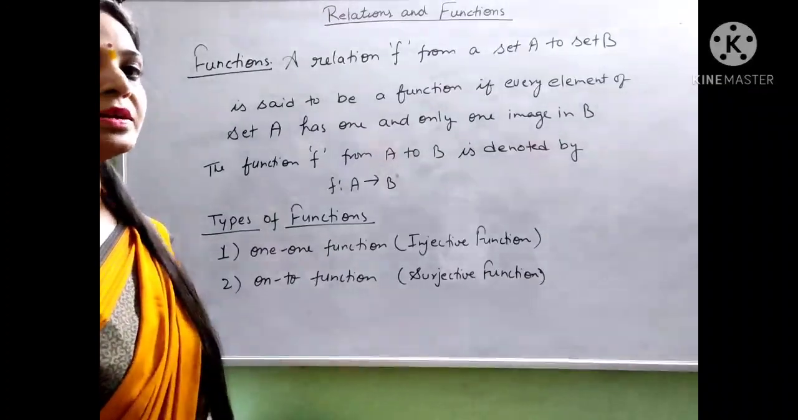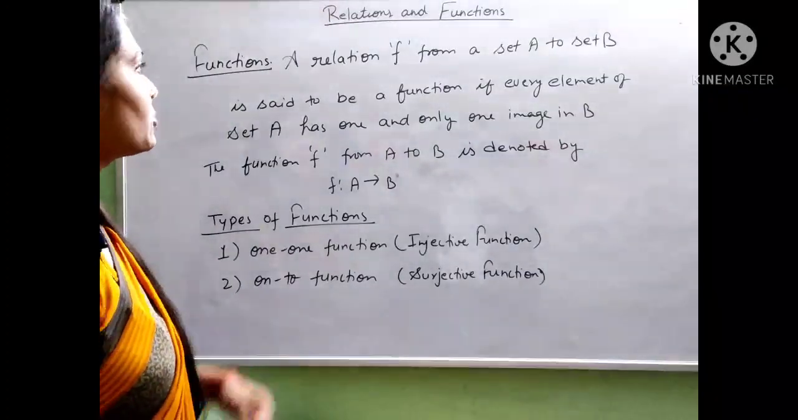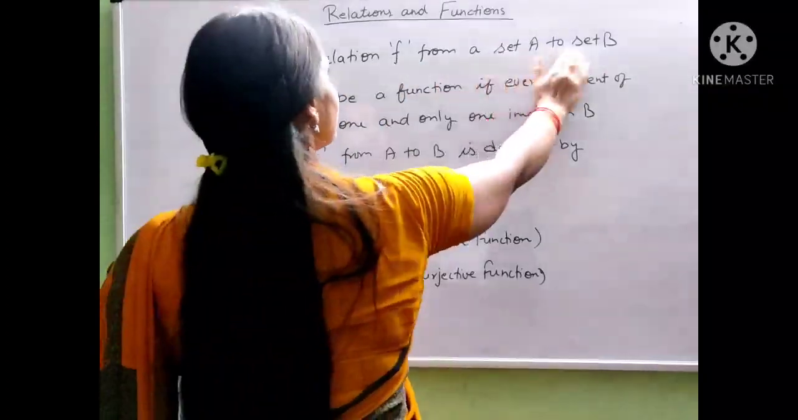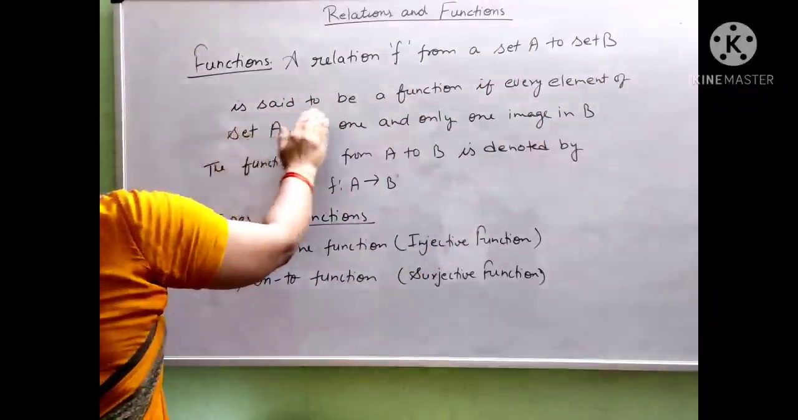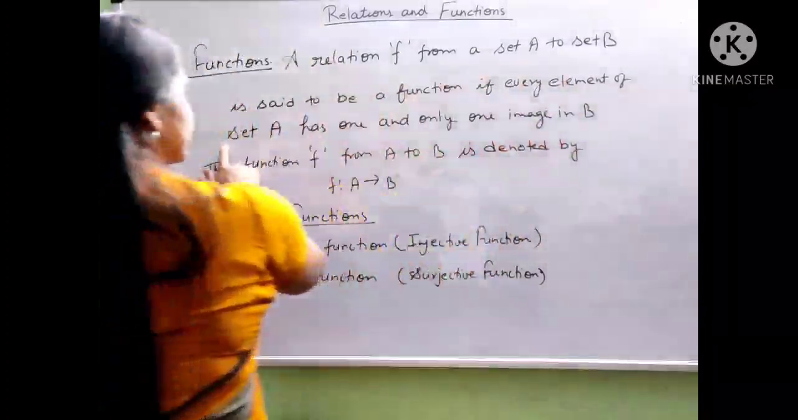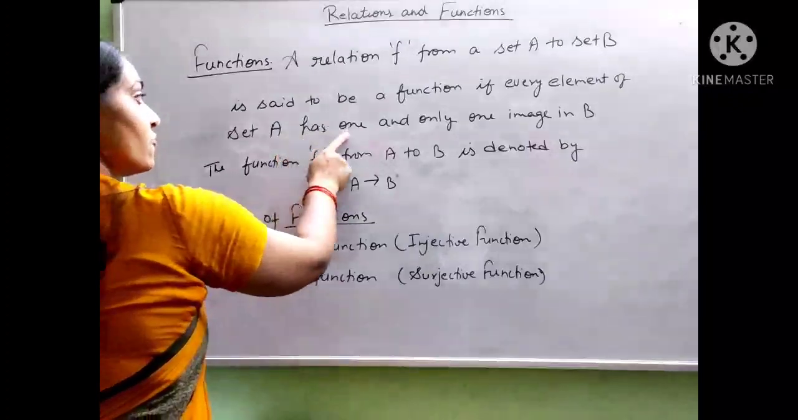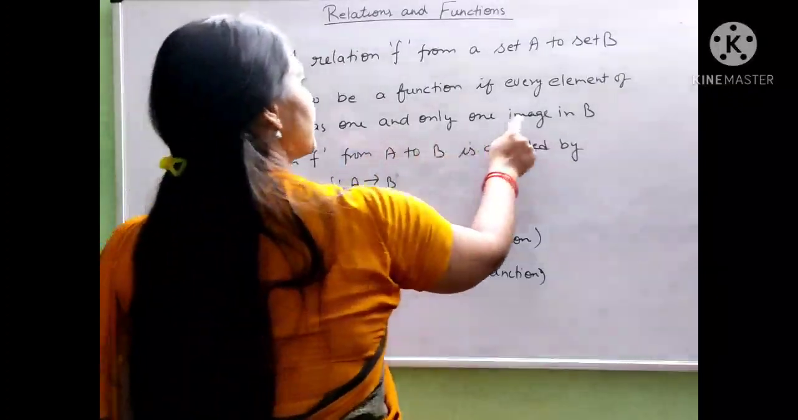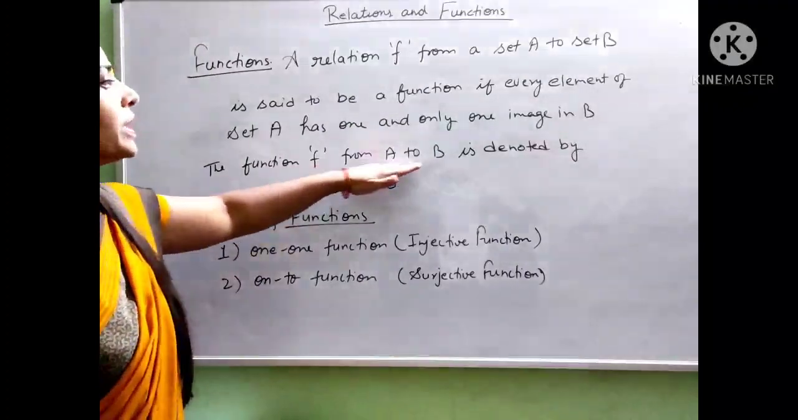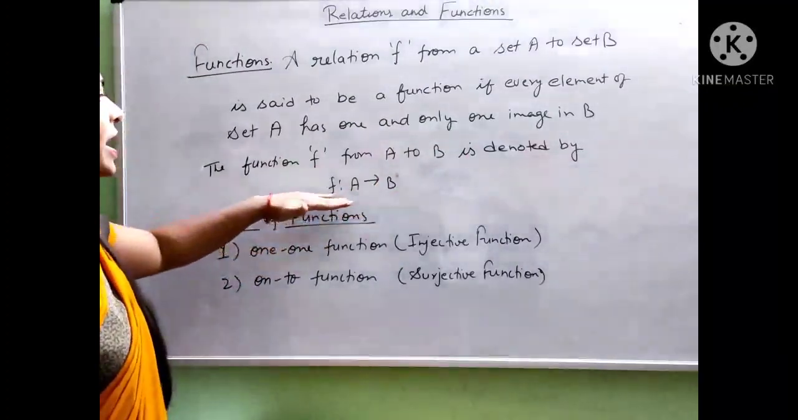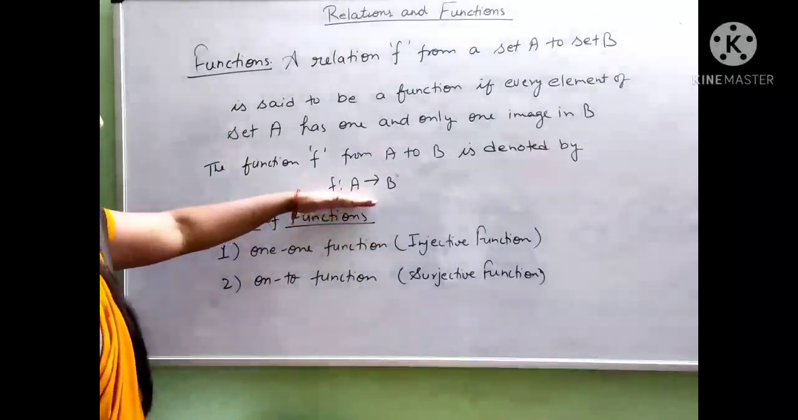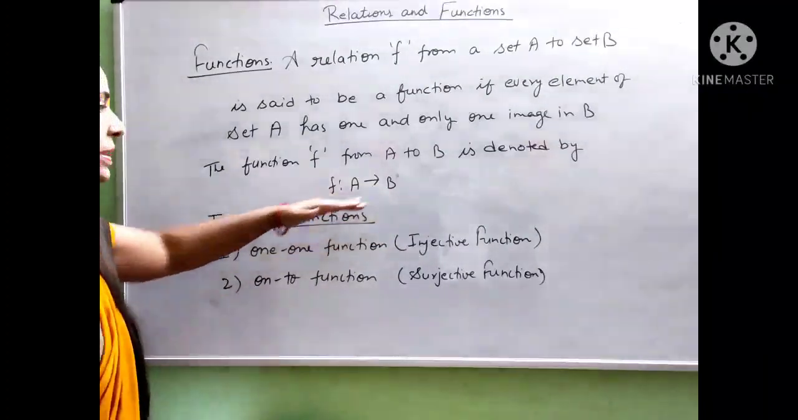Now we have to understand the concept of functions. A relation f from set A to set B is said to be a function if every element of set A has one and only one image in B. The function f from A to B is denoted by f: A to B. In this way we can define a function mathematically.